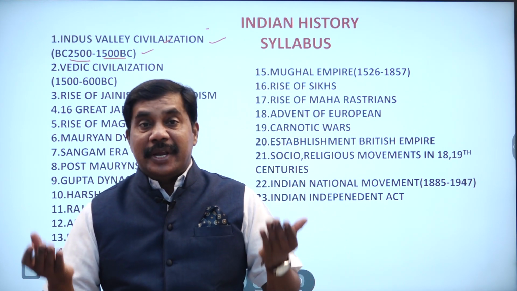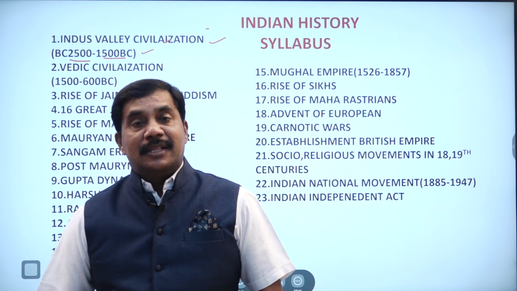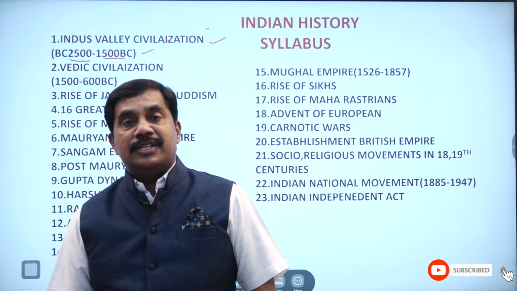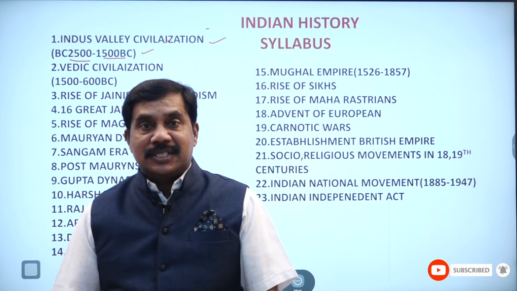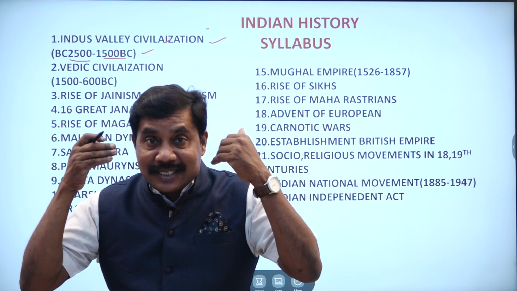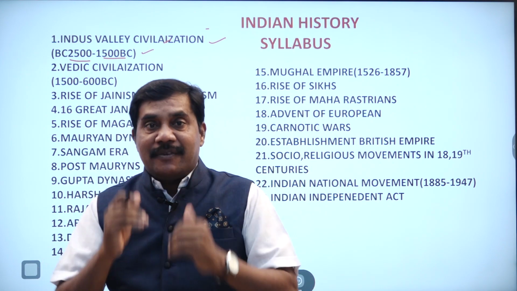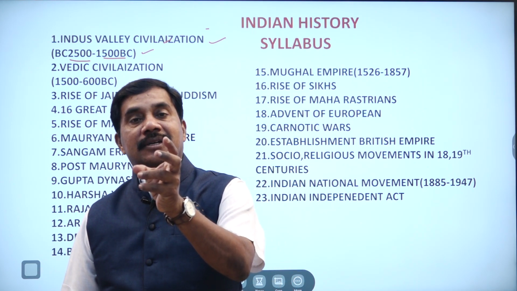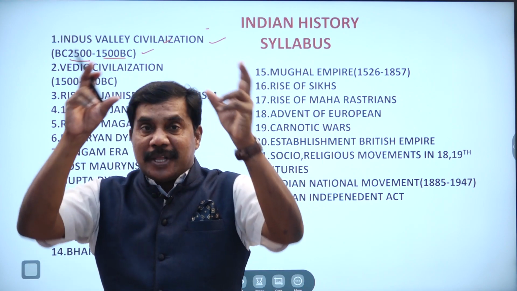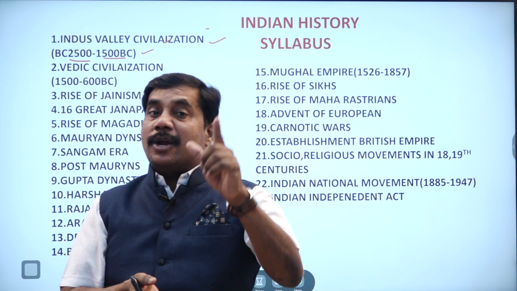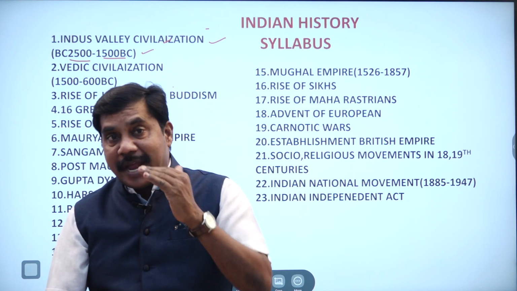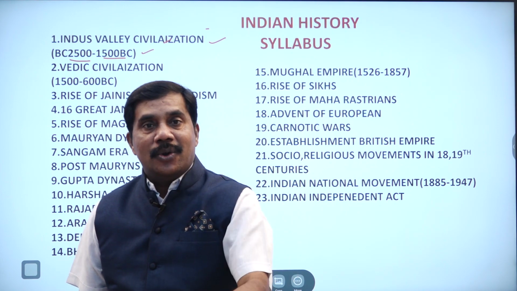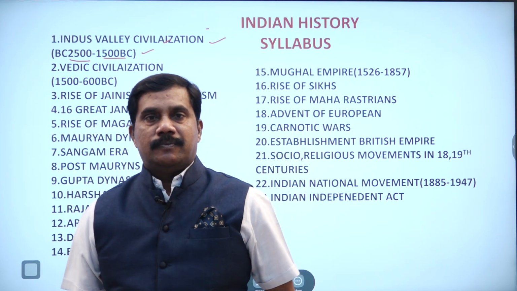Mohenjo-daro is the biggest city among all 250 cities of Indus Valley Civilization. It is the highest density city. Okay, you know the Pashupati idol. Pashupati is the main god of Indus Valley Civilization. The Pashupati idol was found in Mohenjo-daro.